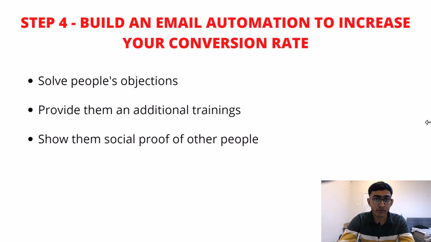The main purpose of your email automation is to solve people's objections, provide them additional training, and show them other people's social proof. Whatever product you are promoting, your email list has confusion about whether the product is legit and whether it will actually help solve their problem. As an affiliate marketer, your job is to remove all the objections of your email list. Once you remove all the objections, your email subscribers will definitely purchase the product you are promoting. Now I will show you my actual email automation sequence and explain how I write those emails.